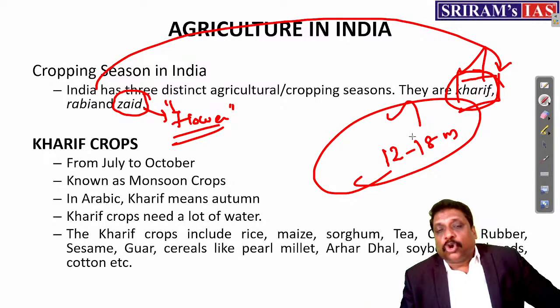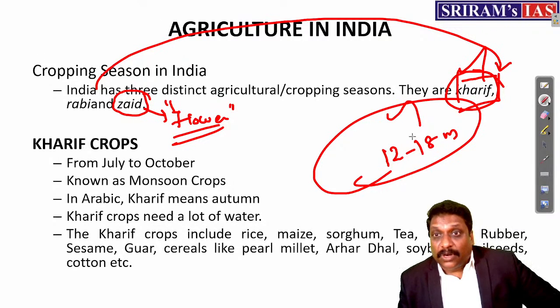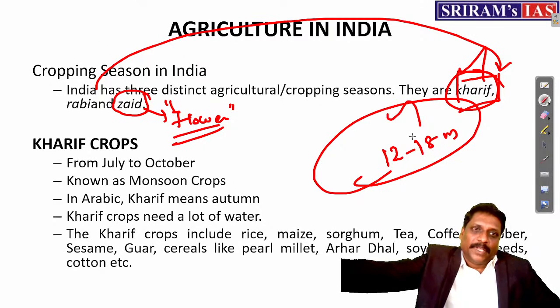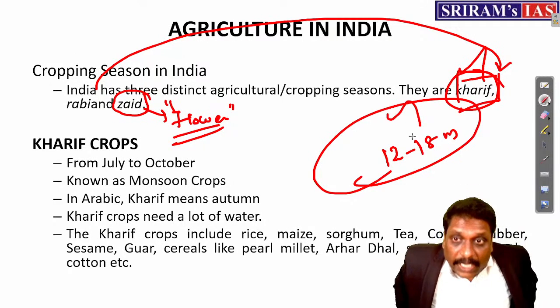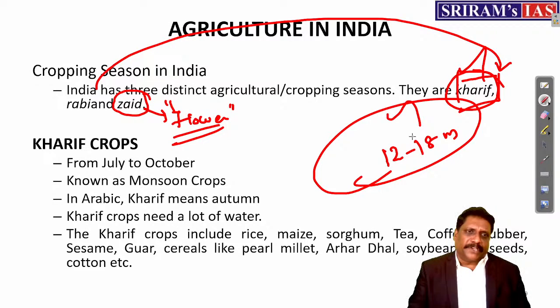Of course, it should not be a flowering plant as such. You can see, for example, tea and coffee, I cannot classify because it's a plantation crop. But still, in some books you will find that they are more like Kharif. Okay. Right. Because it needs hot and humid climatic condition.